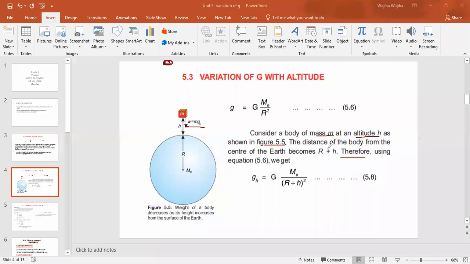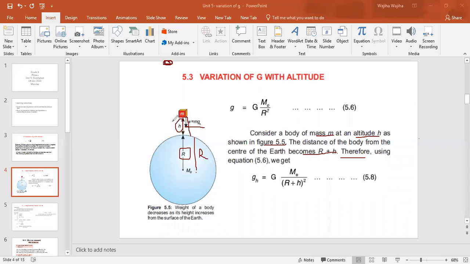The distance of the body from the center of the Earth becomes R plus h. How? The distance R is basically the distance from the center of the Earth to the surface of the Earth. But as we place the object over here, we have to calculate the total distance. The distance from the center of the Earth to the surface is R, and from the surface of the Earth to this object m, the distance is h.